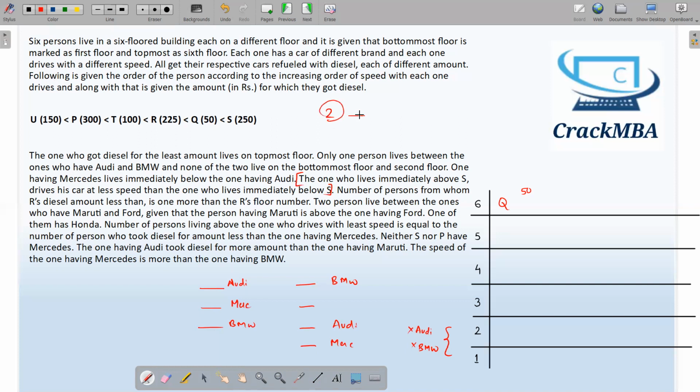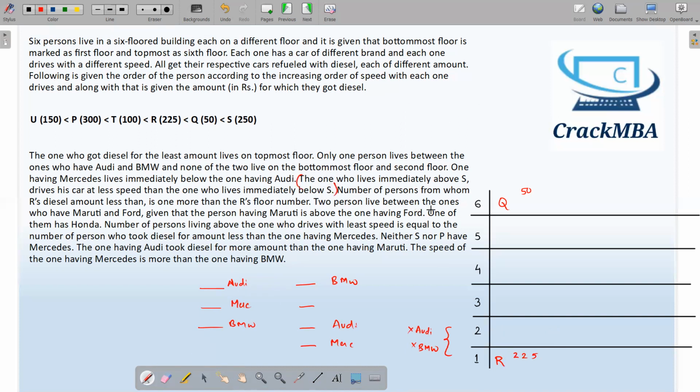This value is one more than R's floor number, X plus 1. Then X will be 1, which means R lives on the first floor. This is again certain data that I have. R lives on the first floor, 225. Now we have filled these two persons in the respective floors. I have not used this data.